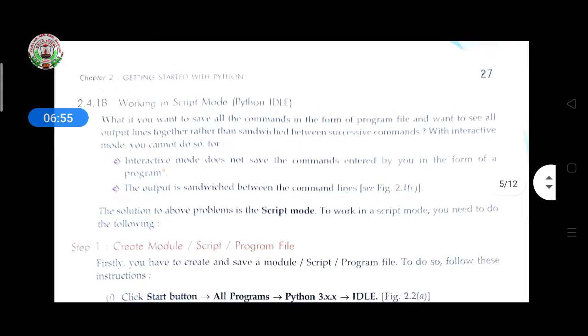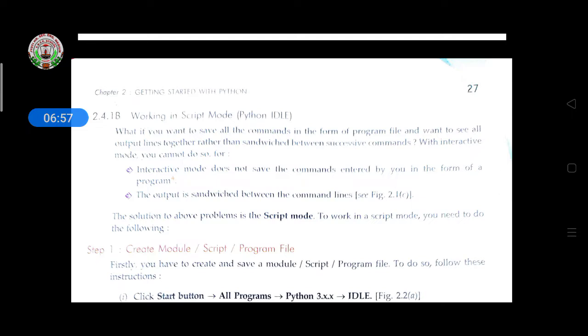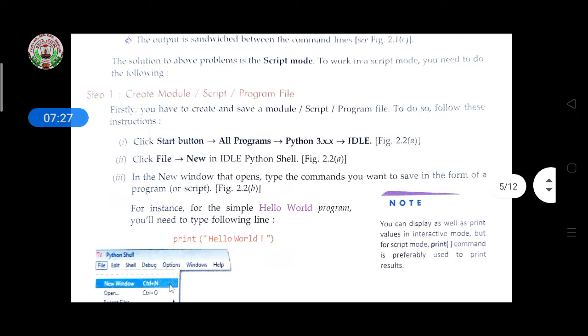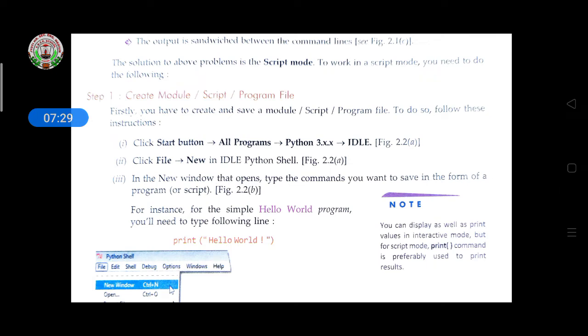Script mode is also a Python IDLE. So here it is given that interactive mode does not save the commands entered by you in the form of a program, and the output is sandwiched between the command lines. Sandwiched between the command lines means you give a command, then you get the answer, then again you write a command, then you get the answer. Like this it forms a sandwich. But if you want to show a result together in one window, you have to write a program, and that program you have to write in script mode. So the solution to the above problems is script mode.